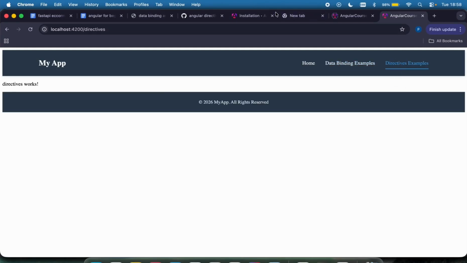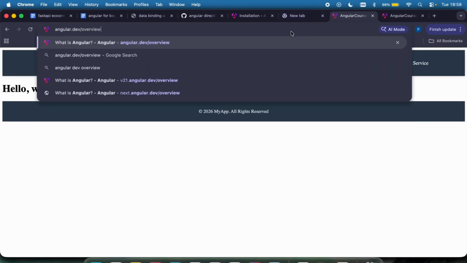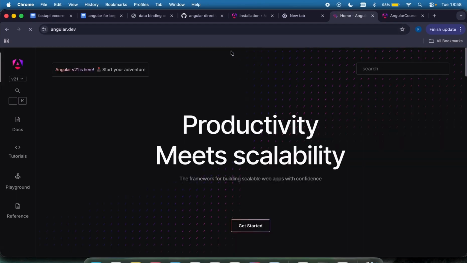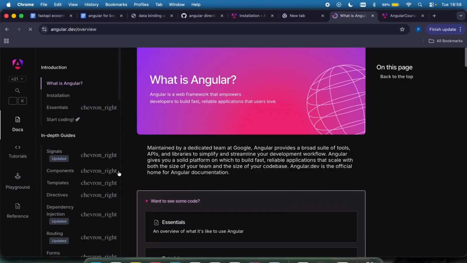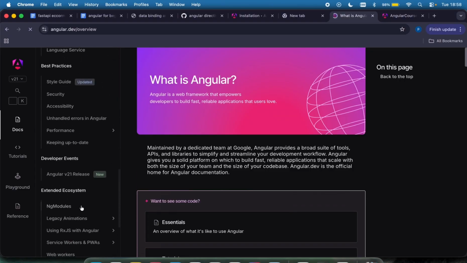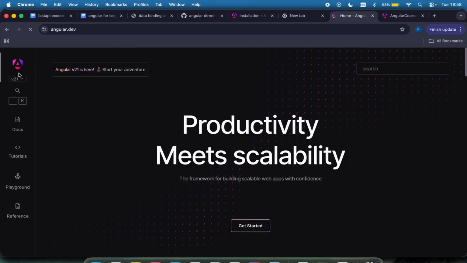Now, if you go to the documentation, let's say angular.dev, you can see there are a whole lot of stuff right there. Let me go to the docs. There is a whole lot of stuff to be covered. Let me search for directives.